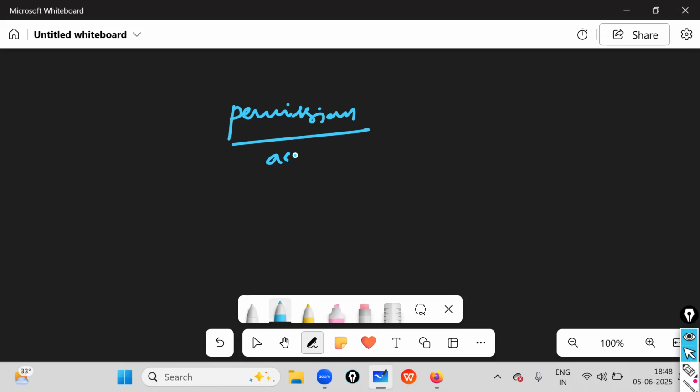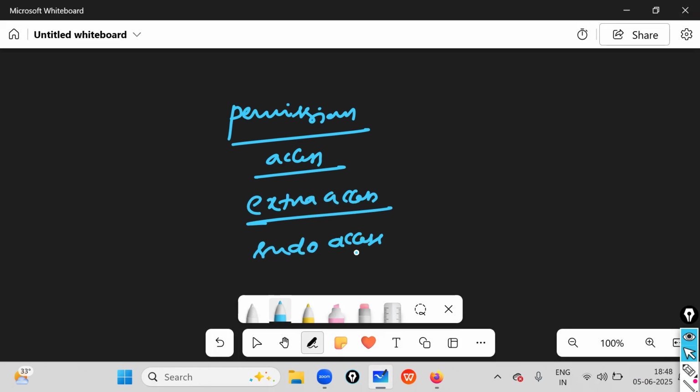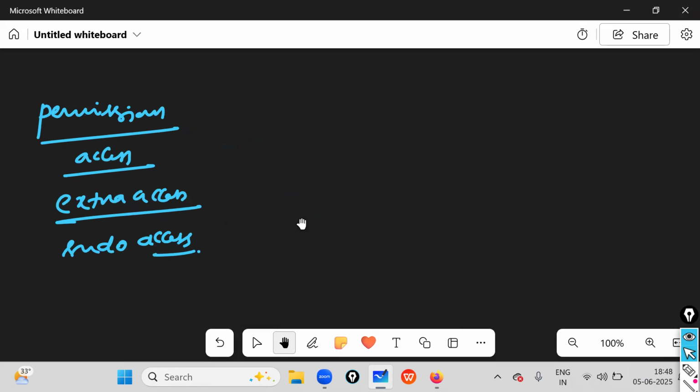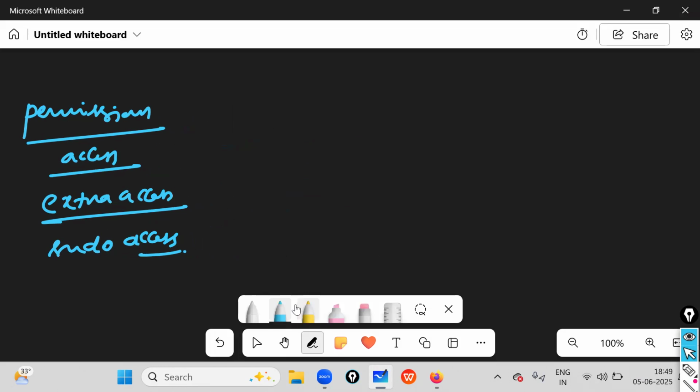or you can say access, or you can say something called extra access, also called sudo. That's all, sudo access. Permissions, access, extra access, nothing but sudo access. So first of all, there is a root user.